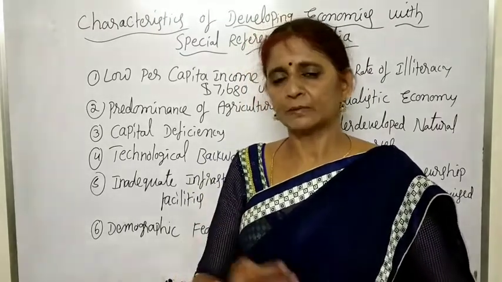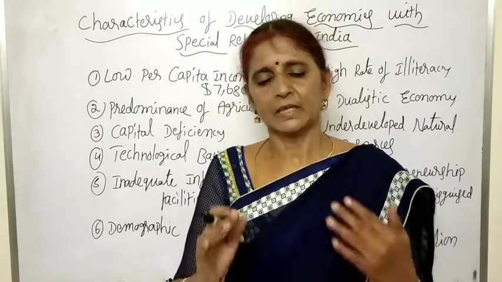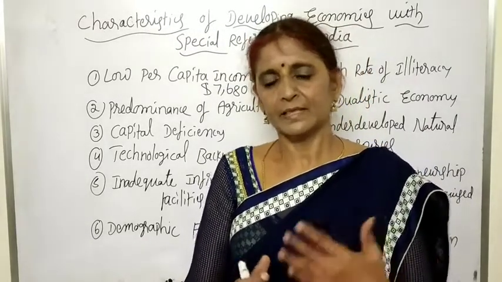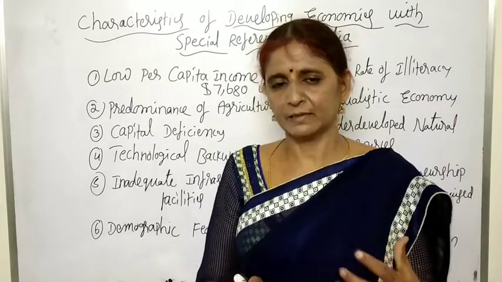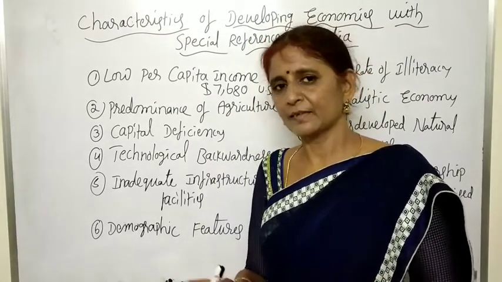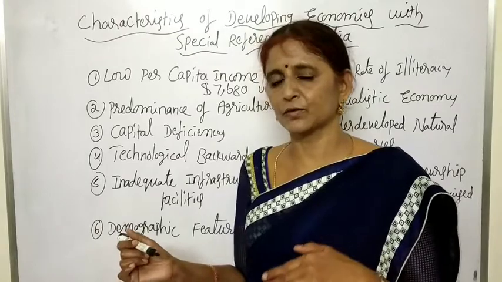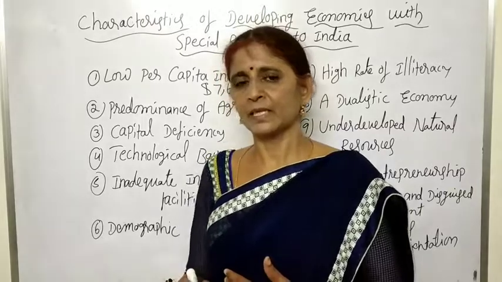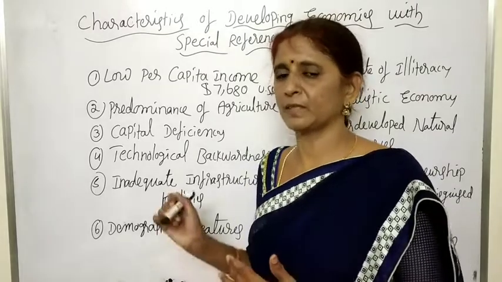So the growth rate of the population in the developing countries is 2% per annum, and also in developing countries the percentage of children is very high, meaning more children are there. Nearly 40% of the population is children in developing countries. Children are those below 15 years age group. So they are not able to engage in productive activity. In developed countries, the percentage of child population is only 20 to 25%.